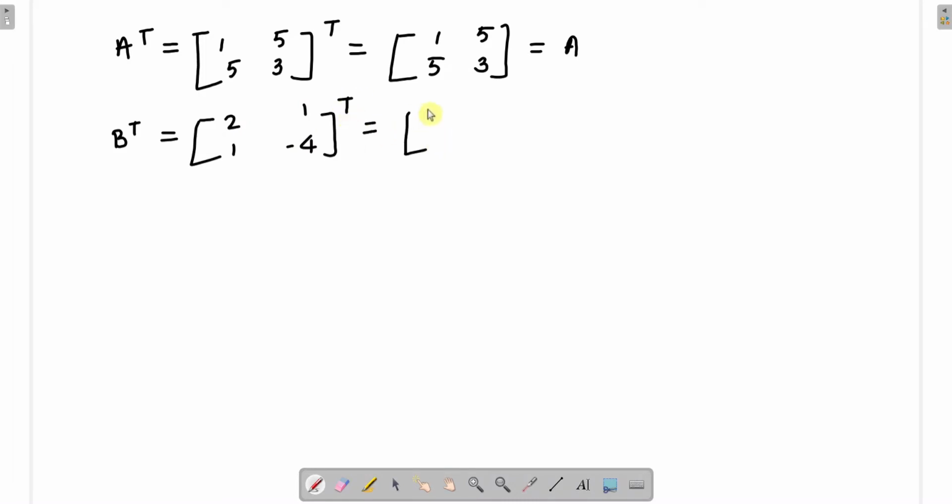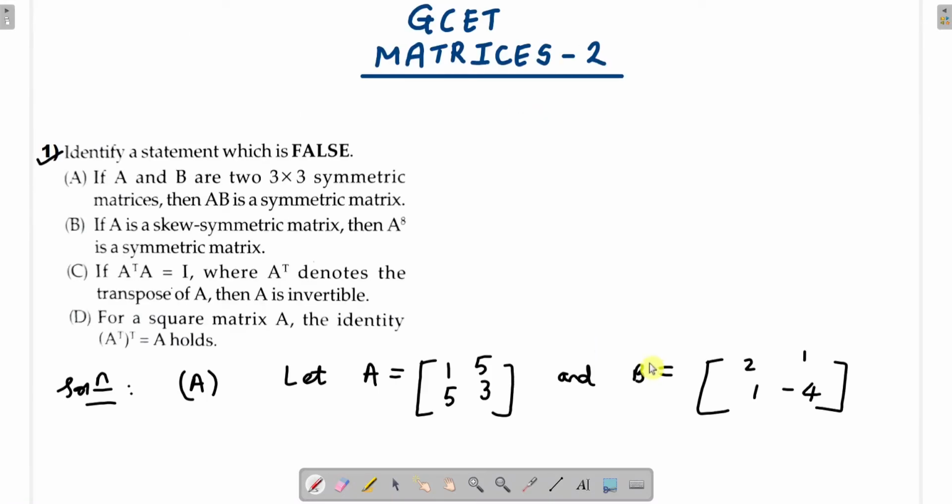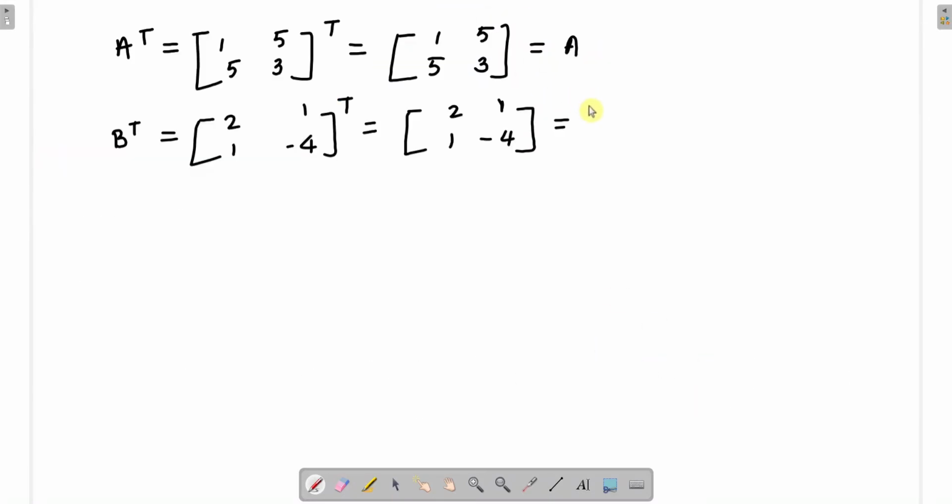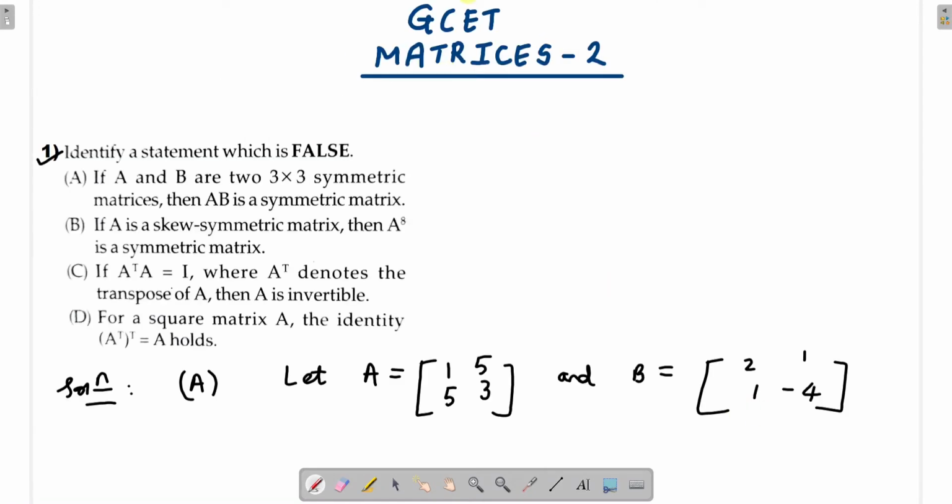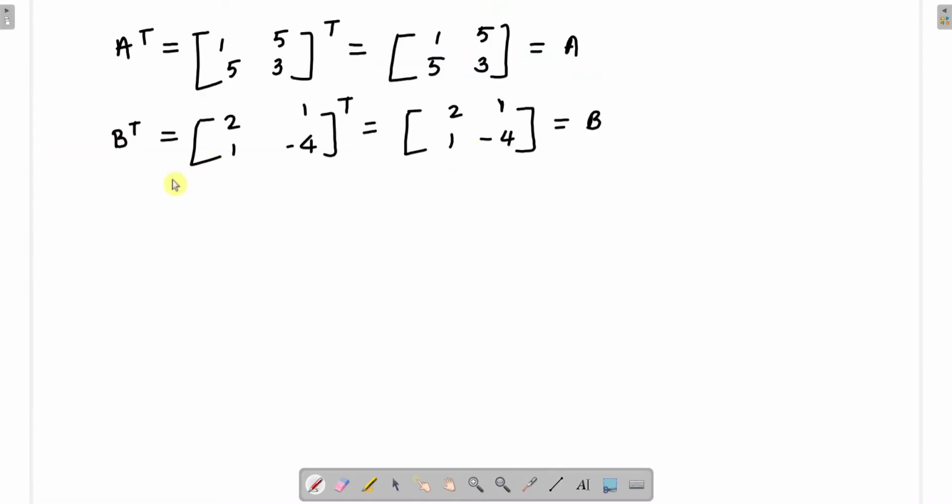So this will be equal to what? First row will change to first column 2 1, second row will change to second column, so 1 -4. So this becomes symmetric. Why? Because this is B only. We get B as 2 1 1 -4, correct? So therefore we can say that A and B are both symmetric matrices.